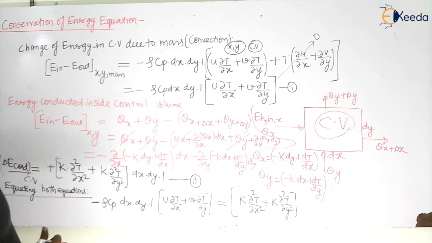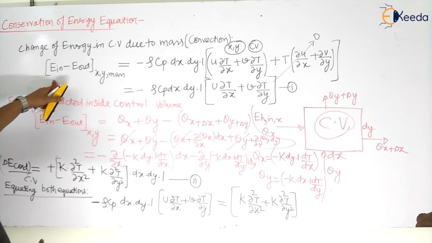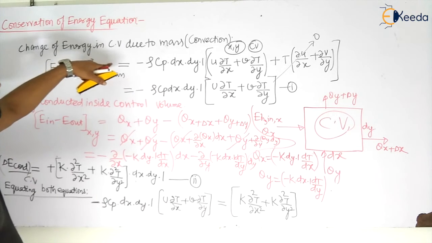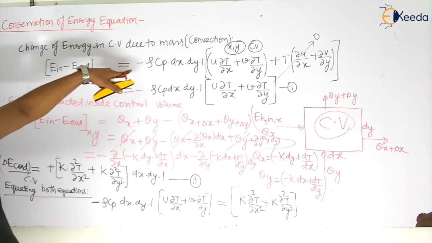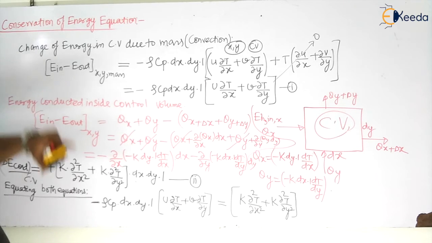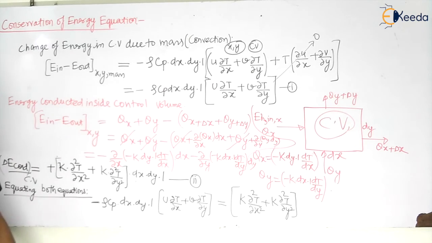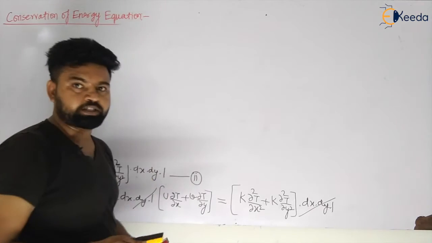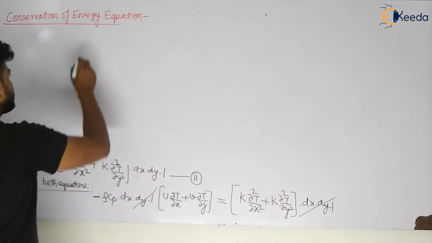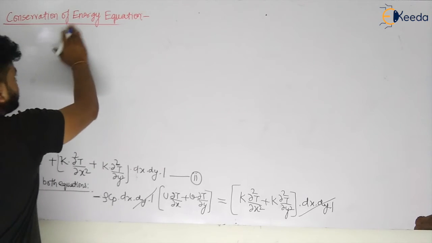Okay. Now energy in minus energy out we have taken, and this was equal to something when we balanced the energy in the x direction. So rho Cp has gone, and we were just left with this term. This total energy will be energy in minus energy out. So energy due to mass will become minus rho Cp dx dy. Okay, this will become equal to how much? Let us see. The total energy convected inside the fluid will be equal to, or we can say, let us take a note here.